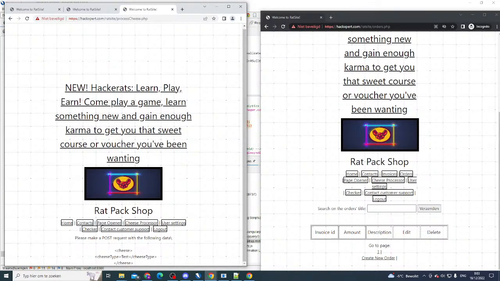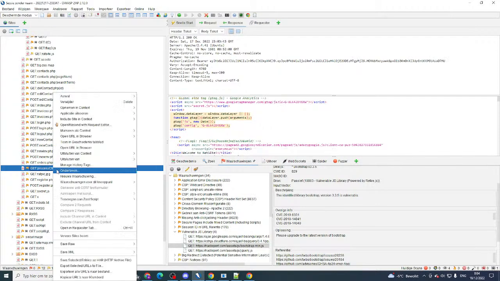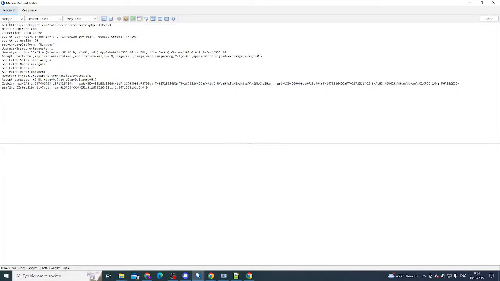We also have a cheese processor right here, and it's asking us to make a POST request with the following data. Okay, so let's give that a shot, shall we? We have processcheese.php. Send that to the request editor. Method POST.